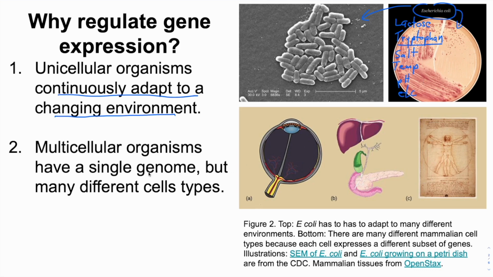Multicellular organisms, like mammals, are different. We don't cover physiology in this class, but a central aspect of physiology is homeostasis, the maintenance of a constant internal environment. Internally, your body maintains a constant temperature, a constant blood pressure, constant nutrient levels in the blood, and many other parameters. Mammalian cells, therefore, don't have to respond to a constantly changing environment like E. coli do. The degree of regulation of gene expression is much less than it is in E. coli, with the exceptions of certain cells.